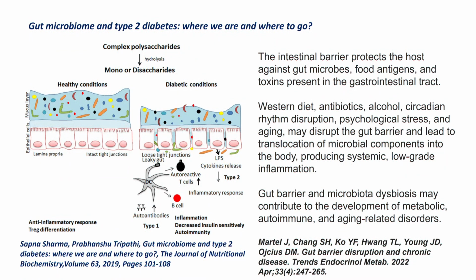So you all heard about leaky gut syndrome. For various reasons, like Western diet, antibiotics, alcohol, circadian rhythm disruption, psychological stress, and aging, the gut barrier may be disrupted. So that causes leaky gut syndrome.